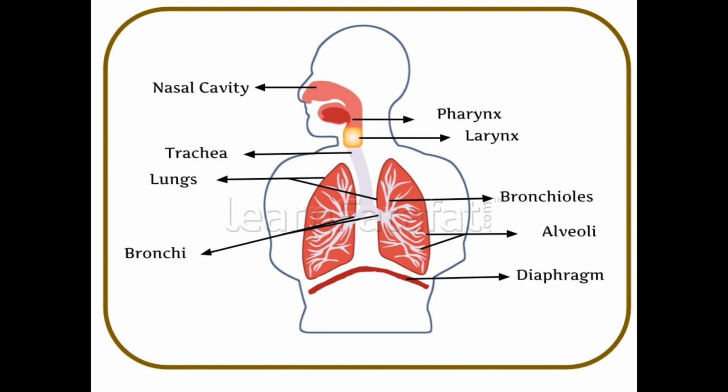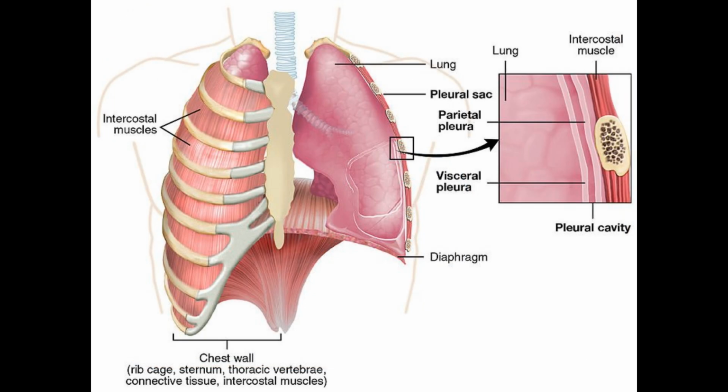Lungs are present in pair, one on the left side and one on the right side. The left lung is two-lobed, whereas the right lung is three-lobed. Each lung is a spongy bag-like structure covered by pleural membrane. In between the two pleural membranes, a fluid called pleural fluid flows. This pleural fluid keeps the surface of the lungs moist for easy diffusion of gases.